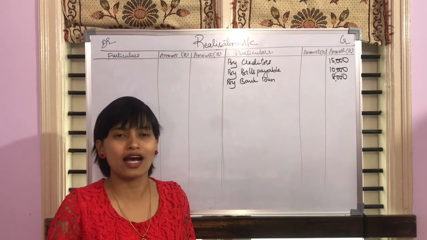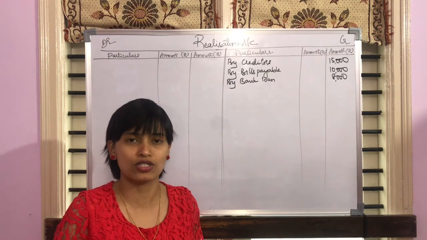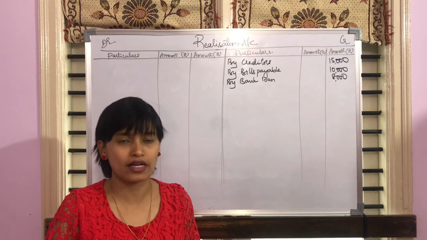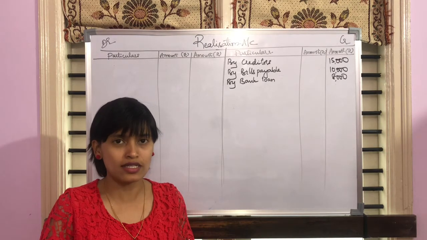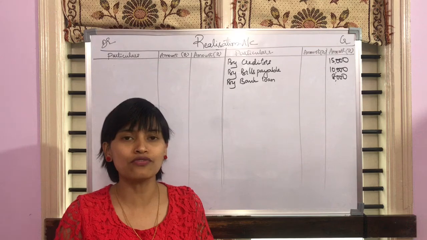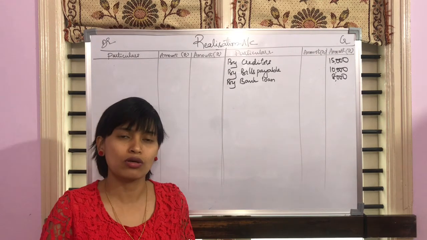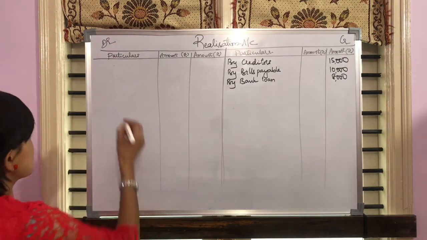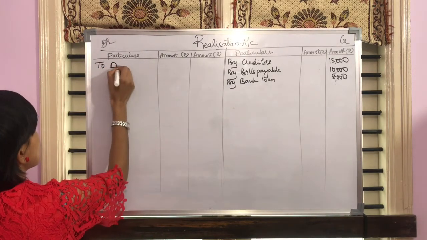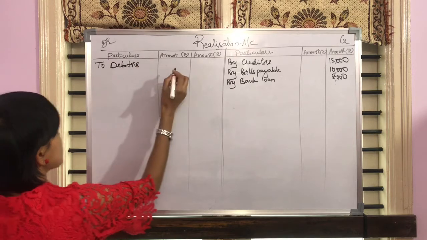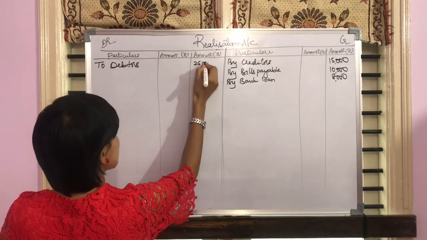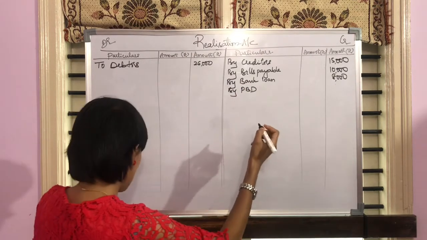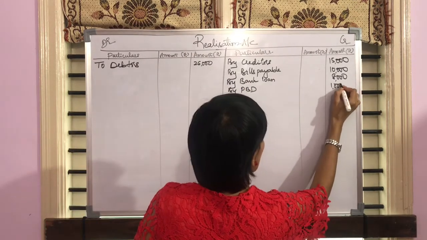Now let's look into the asset side. The first item is cash in hand followed by cash at bank. Both will reflect in bank account. The next item is debtors and we have provision for bad debts. So we need to close both the accounts in their book value in their realization account. So debtors value is 26,000, by provision for bad debts rupees 1,000.